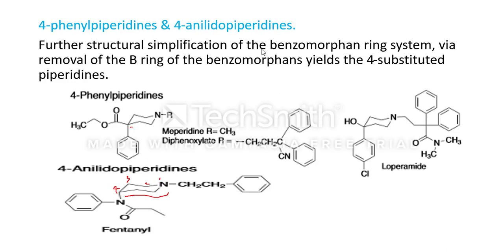Further structural simplification of the benzomorphan ring system, via removal of the D ring of the benzomorphans, yields the 4-substituted piperidines. The benzomorphans also contain a B ring, and this B ring is replaced to produce 4-substituted piperidine derivatives. So 4-phenylpiperidine derivatives are generally obtained by simplifying the structure of benzomorphan. Examples are meperidine, diphenoxylate and loperamide, and for 4-anilidopiperidines, fentanyl.